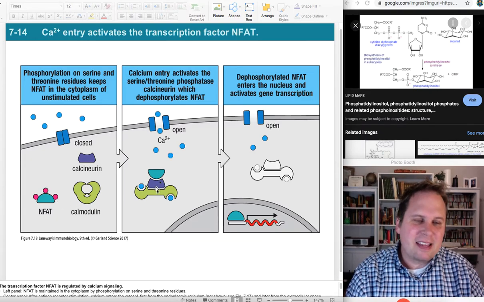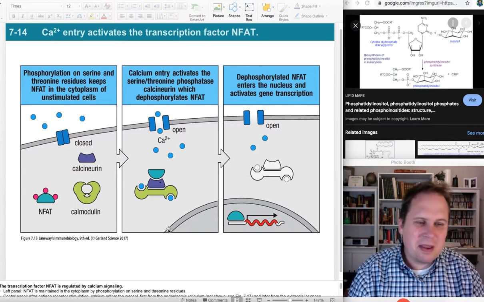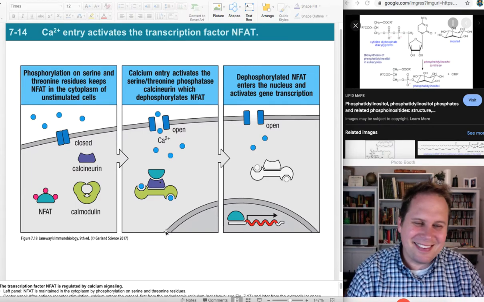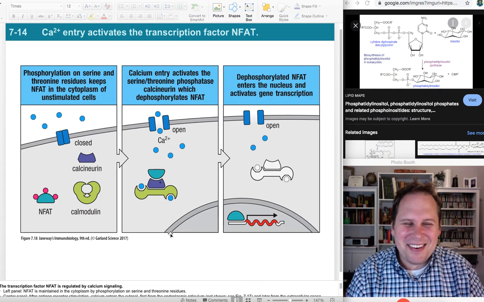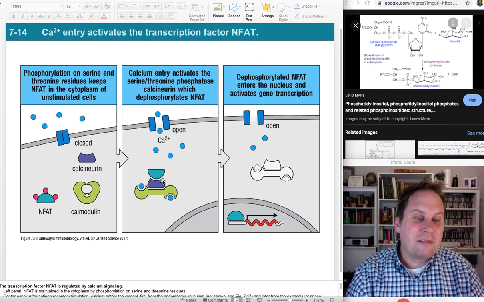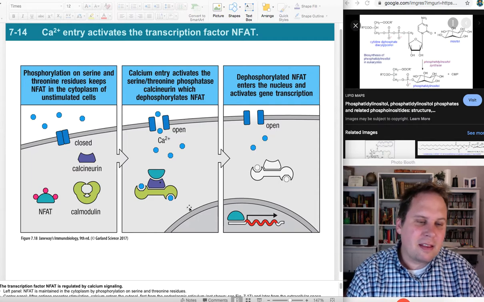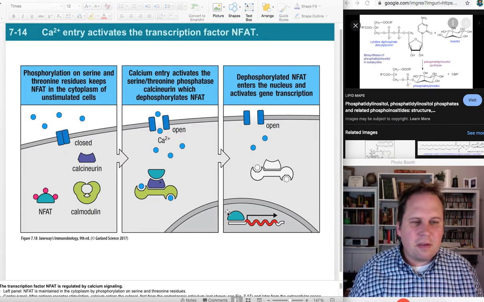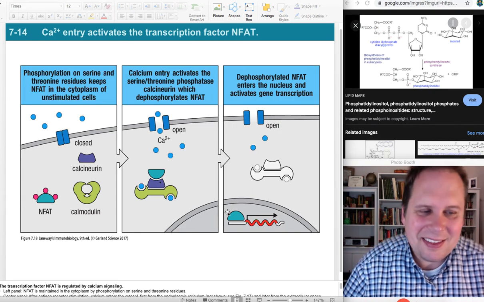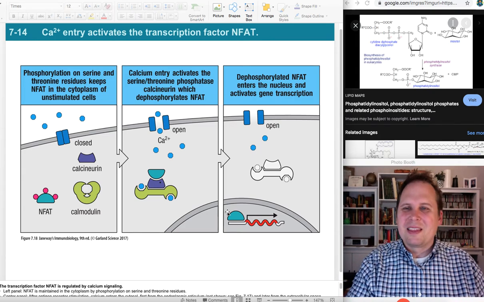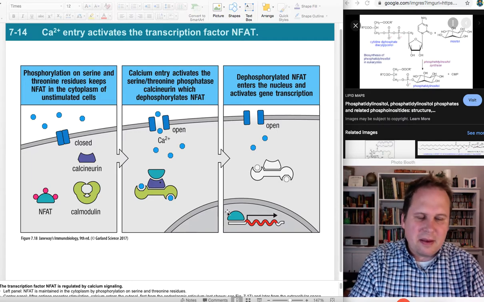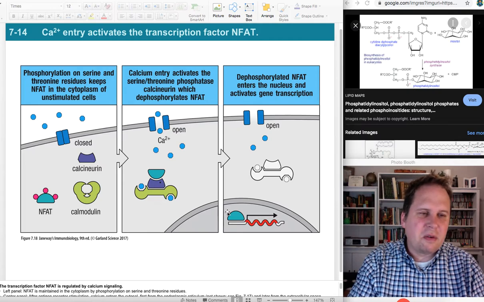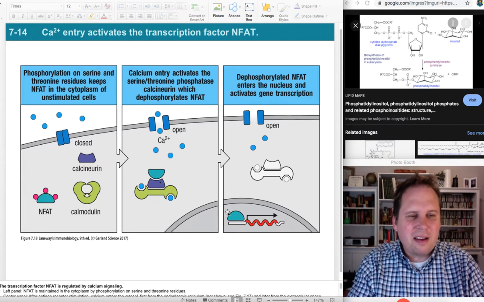NFAT binds to calcineurin, and it just goes snip, snip, snip, a little trim and a little barbershop, and now you're salon fresh, ready to take on the world. And once NFAT is dephosphorylated, it can go right into the nucleus and act like a bookmark, be a transcription factor, and we will now get transcription of all the NFAT-driven genes that need to happen. So there you go. That's one of the T-cell activation things, sending NFAT into the nucleus via this long convoluted process.